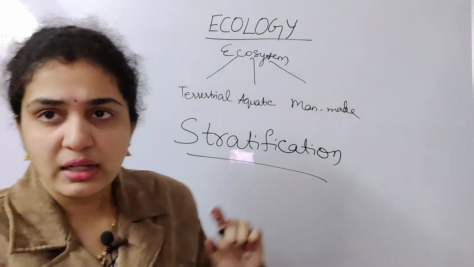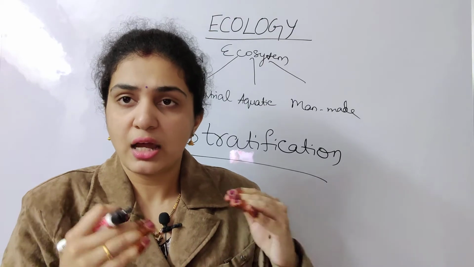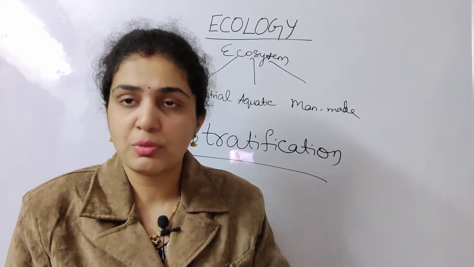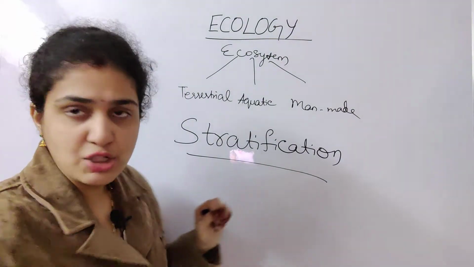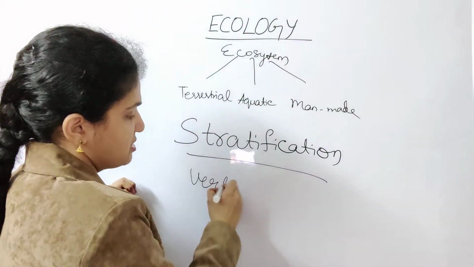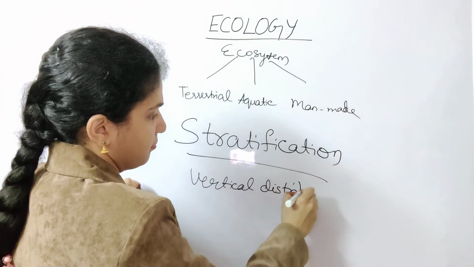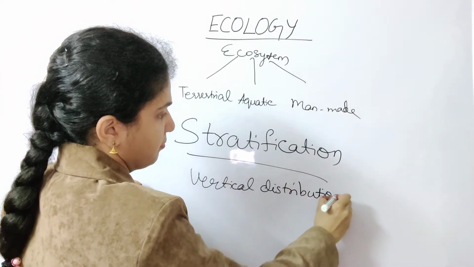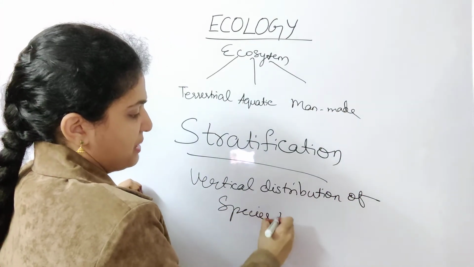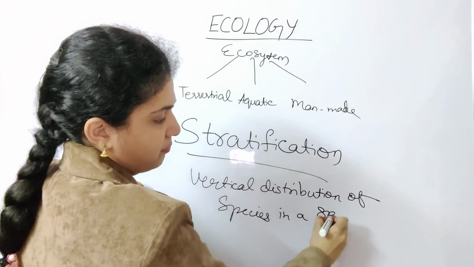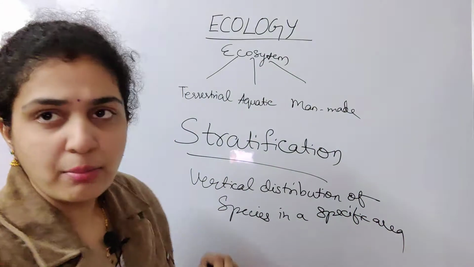Stratification means vertical distribution of species in a specific area. I want you to clearly remember this definition.